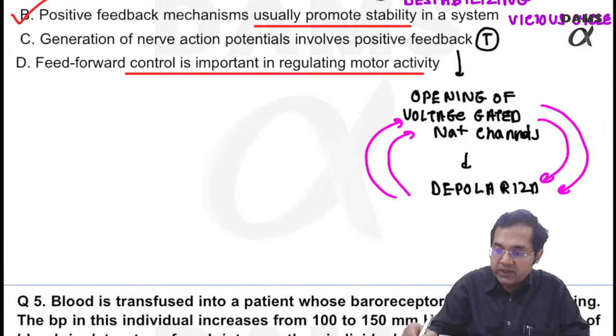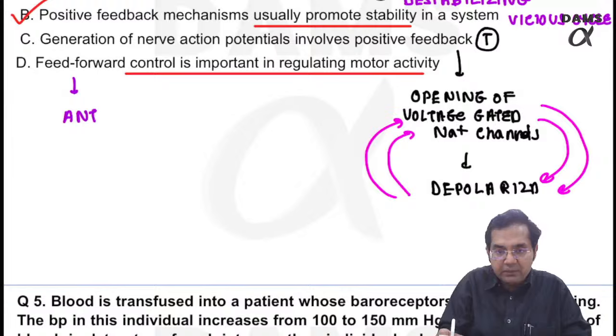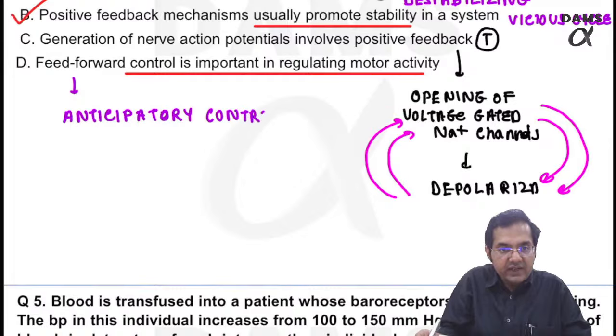Another important term for feed forward control is anticipatory control. Anticipatory control. That means it happens in anticipation.